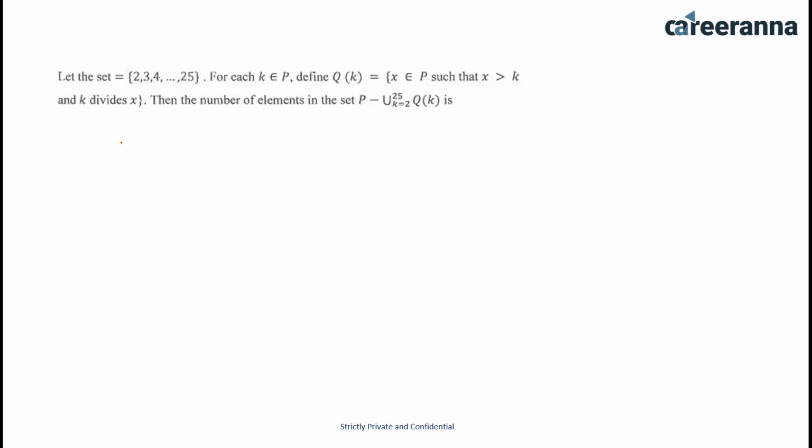Next question: let the set P be 2, 3, 4 up to 25. For each k belonging to P, define Qk equal to x belonging to P such that x is greater than k and k divides x. Then the number of elements in P minus the union of Qk for k equals 2 to 25 is? It's a very easy question, but it looks like a very tough question, right? In this question we just have to understand Qk, so let me explain it to you.